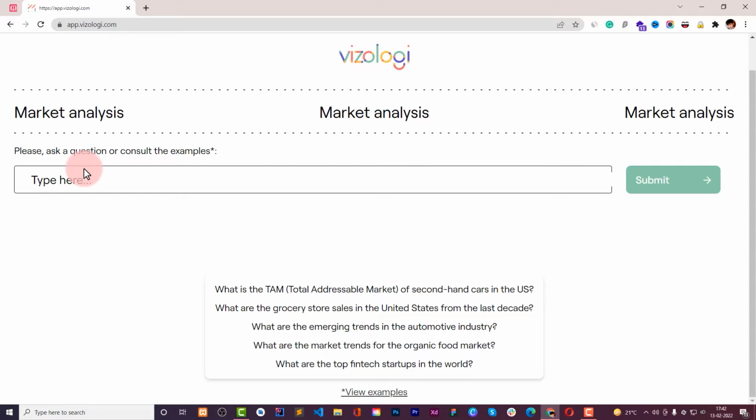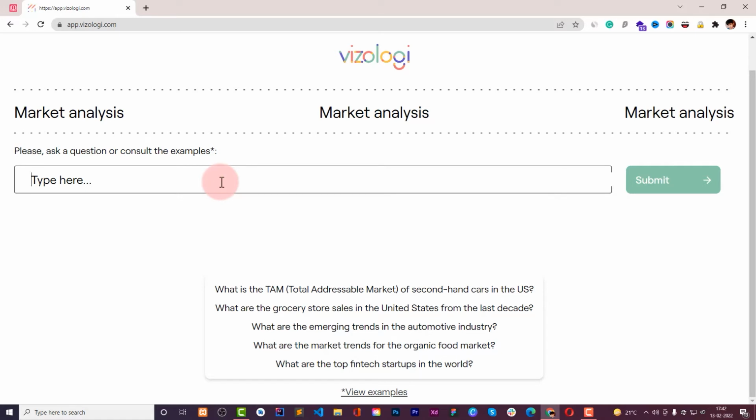All of these things you can just search here in the market analysis. You can just type in the questions, it will answer you. You can add them to the project and then it will add to the project list. So it is kind of FAQs for the market analysis, which you can generate right from here, and it will help you to generate a complete list for the market analysis as well.